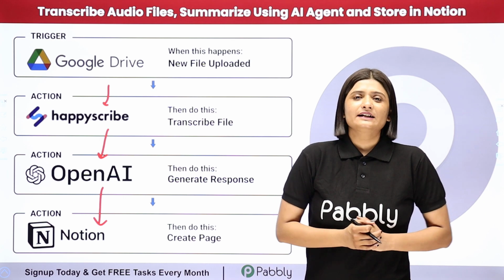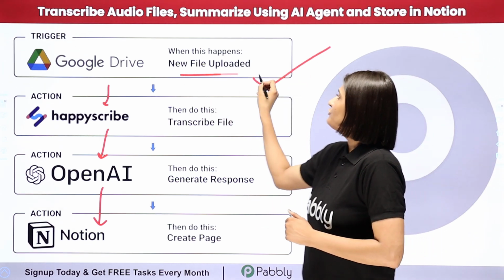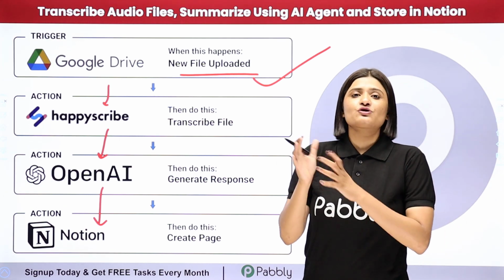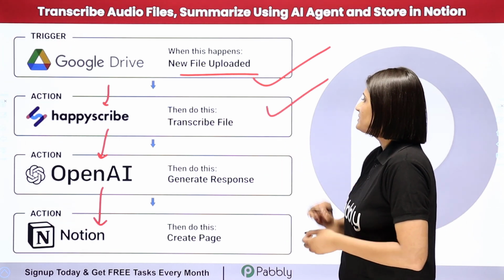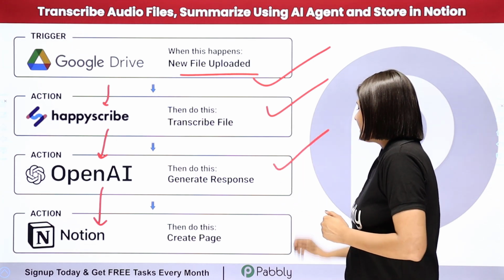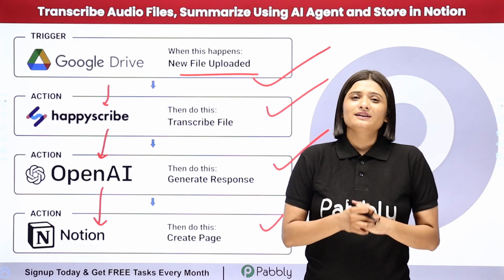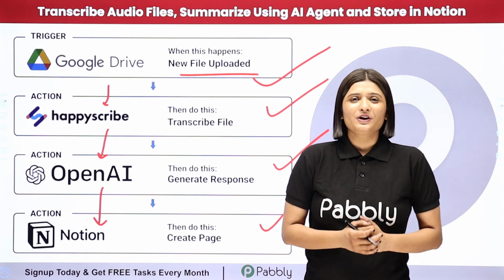With the help of Pabbly Connect, I'm going to build this connection in such a way that whenever I'm going to upload a new file in Google Drive, the transcription should be automatically generated using Happy Scribe and the summary will be automatically generated using OpenAI and the page will be automatically created using Notion. Now, if you want to learn the step-by-step process, then let me take you all to my screen.